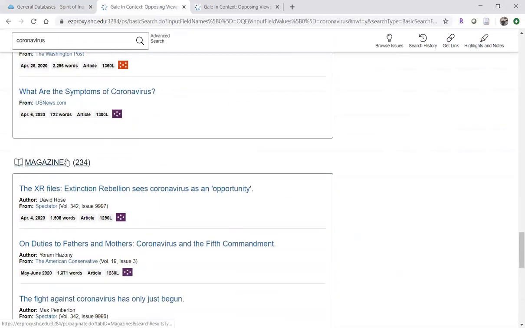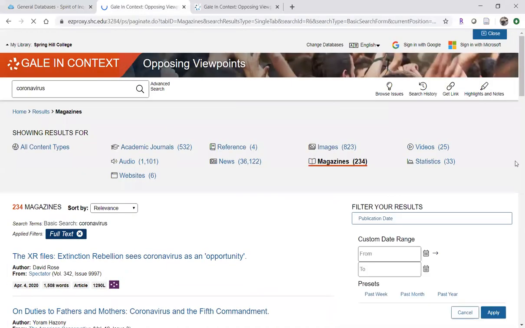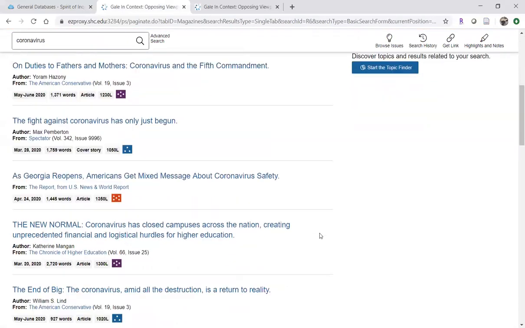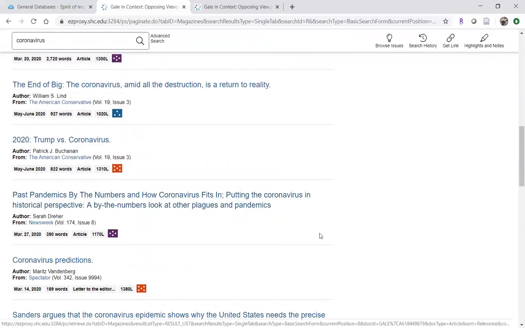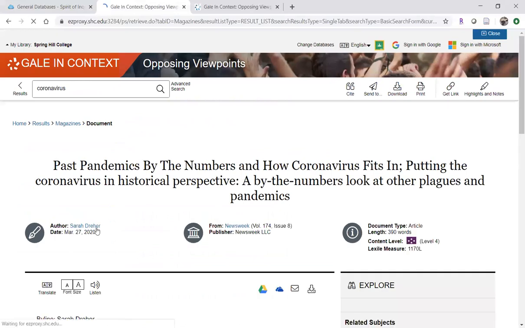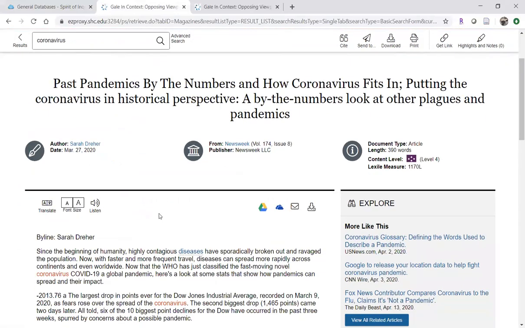Let's take a look though. Remember, we're working on that question number 3 on the Spirit of Inquiry final exam, which asks you to use a general database to find a magazine article. And so I took a look at this one, Past Pandemics by the Numbers and How Coronavirus Fits In. So when we look at this article, again, really the first thing to notice probably is where it was published, which tells you partly about what type of source it is. So this was published in Newsweek, which is a magazine.